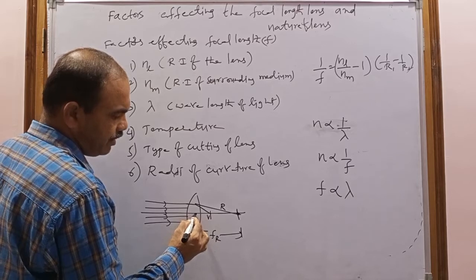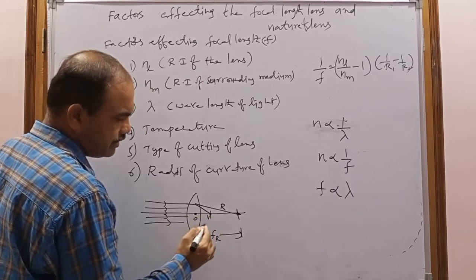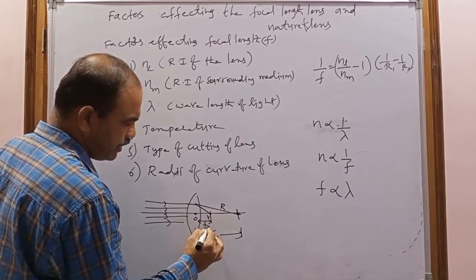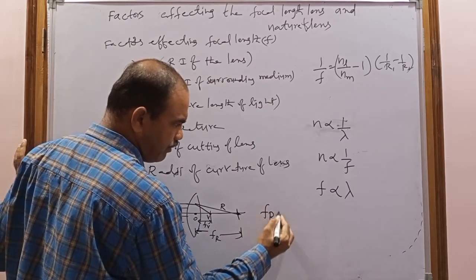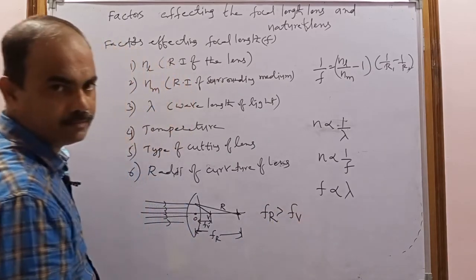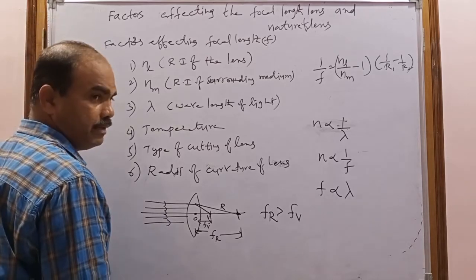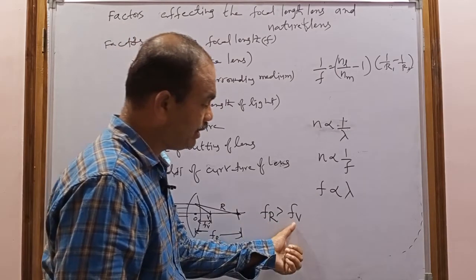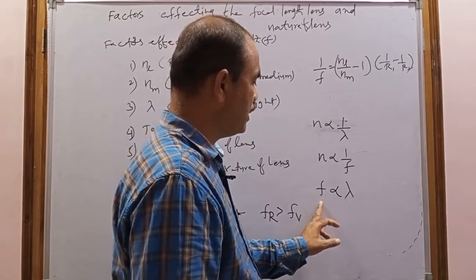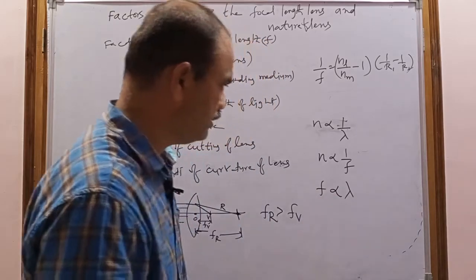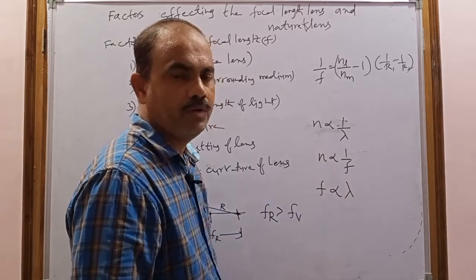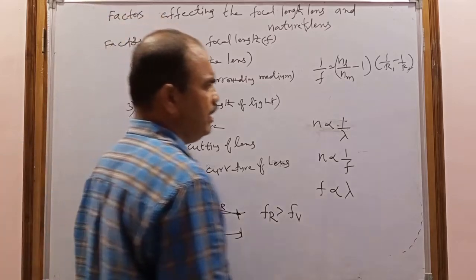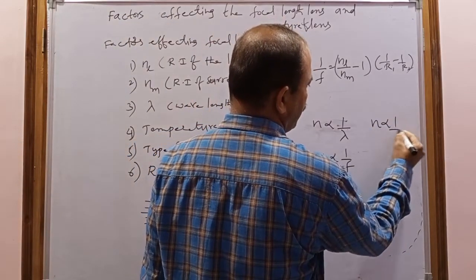And the distance between the optic center and the focus of the violet light is known as the focal length of the violet color. That's why the focal length of the red color is more than that of the violet color. So which color has the most focal length? The red color has the most focal length and the violet color has the least. Why? The focal length is directly proportional to wavelength, and inversely proportional to the refractive index of the medium. And already you know that the refractive index is inversely proportional to temperature.